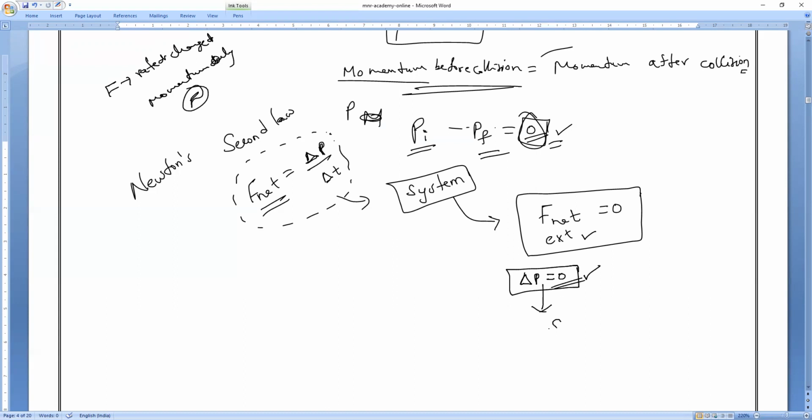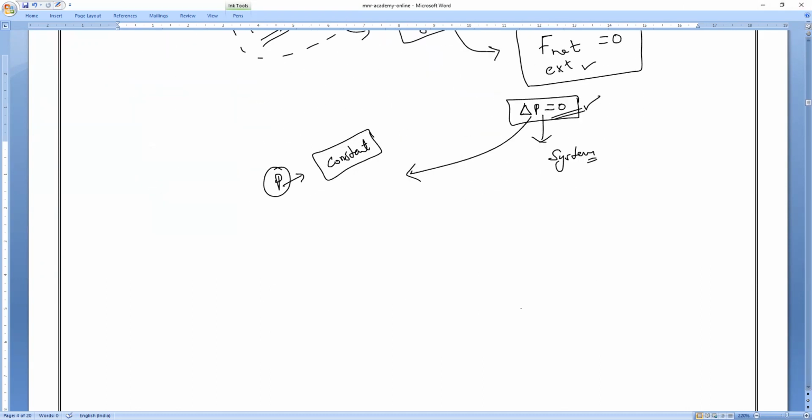For a system. Do you all understand it? P means what, everybody? Momentum. So momentum always remains constant. That is the meaning of it. Am I right or wrong, everybody? So change in momentum is 0 means momentum remains constant. That is the meaning of that.